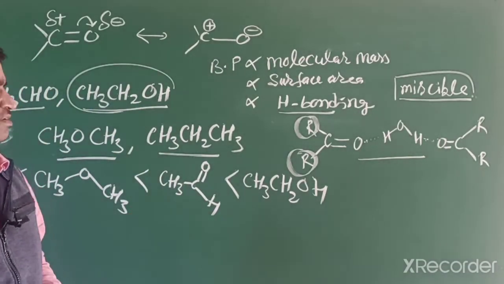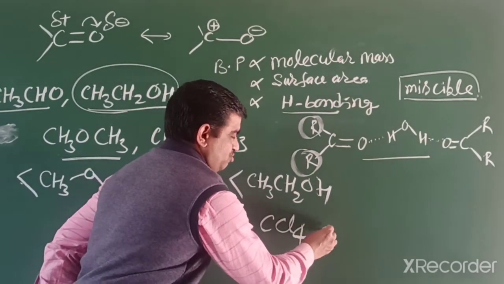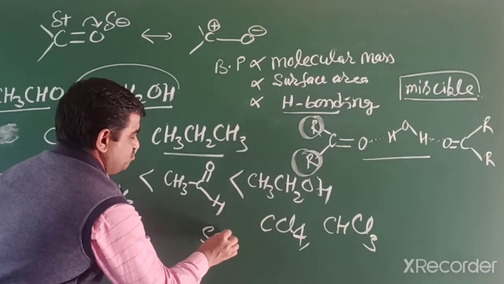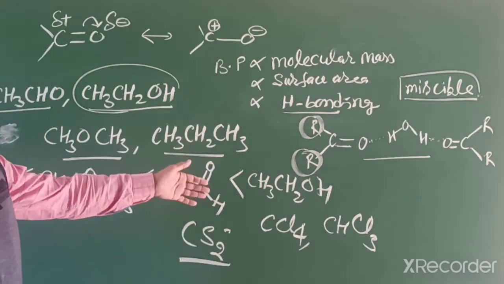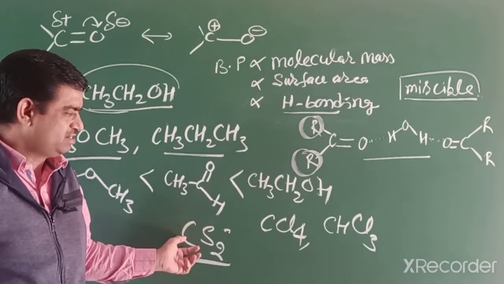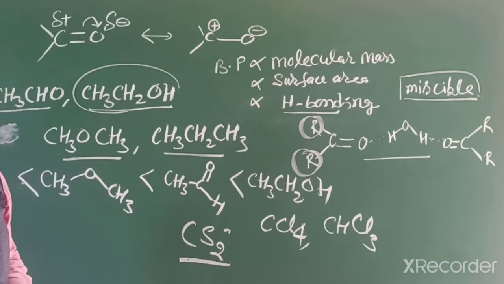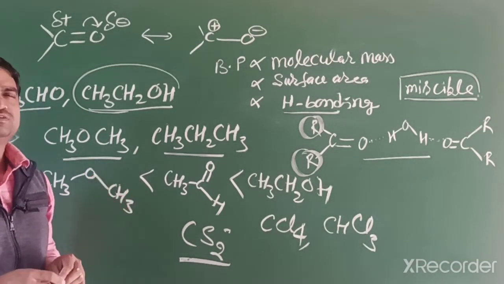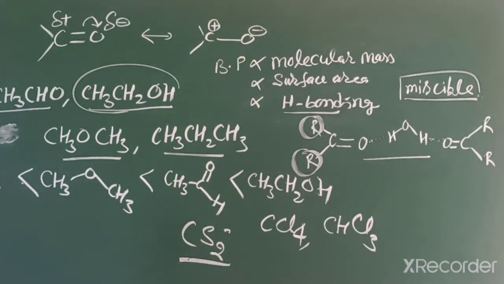They are soluble in carbon tetrachloride, chloroform, and CS2, carbon disulfide, as solvents, because of the hydrophobic group, like dissolves like, so they are soluble in carbon tetrachloride, chloroform and CS2 non-polar solvents. Lower members are easily miscible with water due to intermolecular hydrogen bonding.